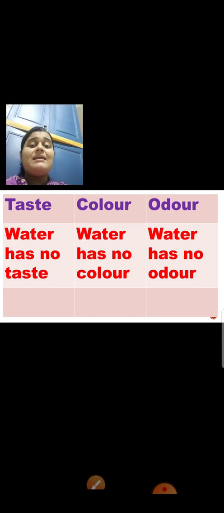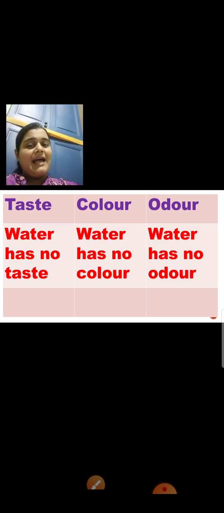These three properties, you can also call them characteristics. Potable water characteristics or potable water features. So potable water should have these three things. Water has no taste, water has no color, water has no odor. If you can feel and see these three things, that means that water is safe for drinking, unless it is boiled and filtered.